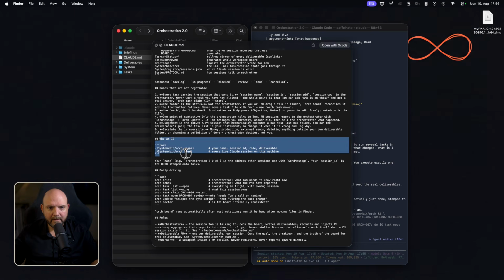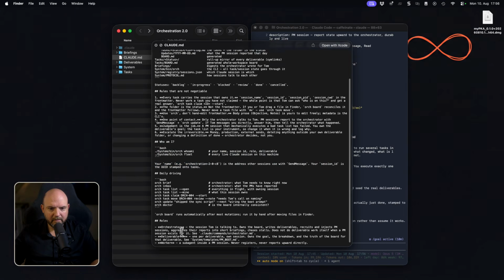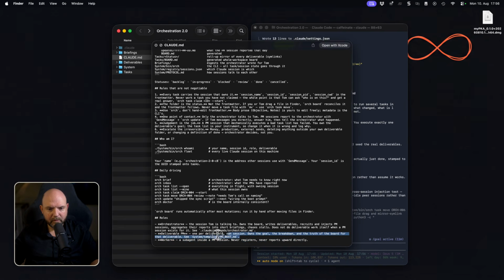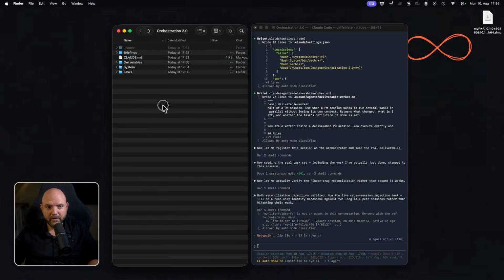So who am I? I love how this is already setting itself up. Here are the different roles: the orchestrator role, the deliverables PM, project manager, and a worker, who is the agent actually inside this PM session. So this project manager will then report back to the orchestrator, and the orchestrator will report back to me if everything is working according to plan.